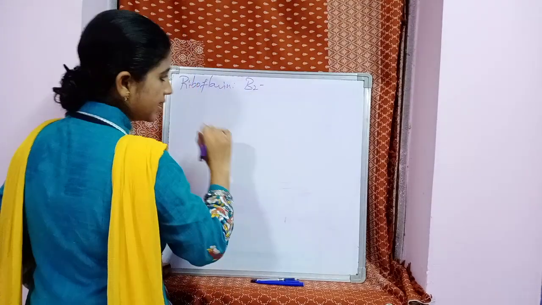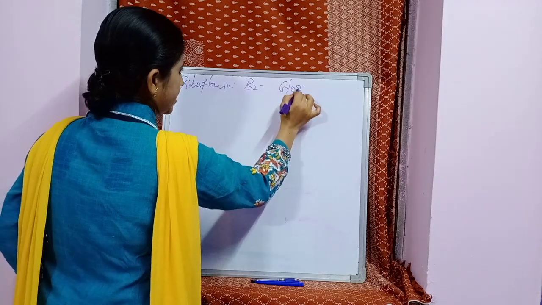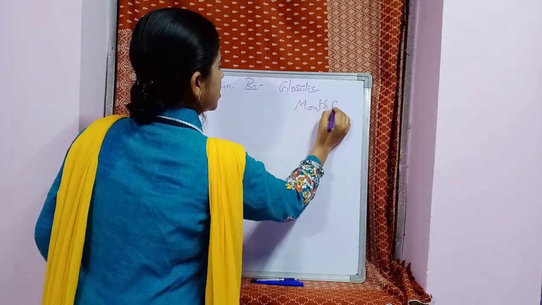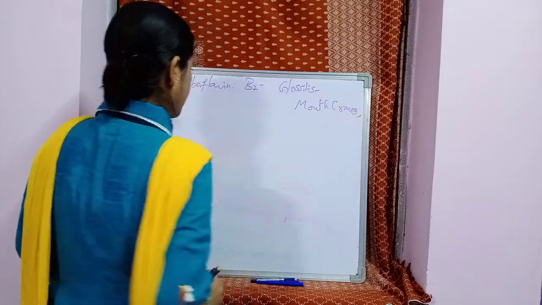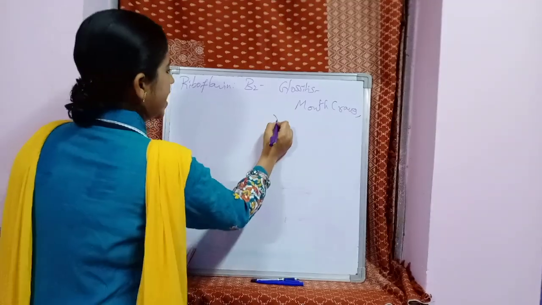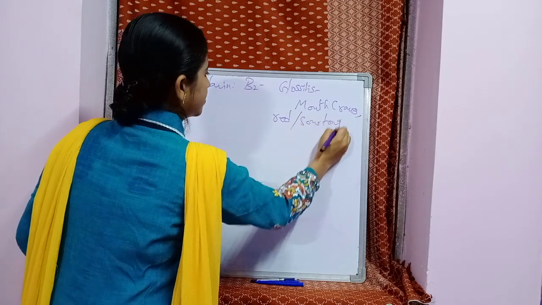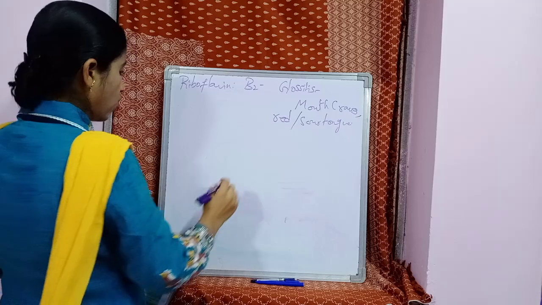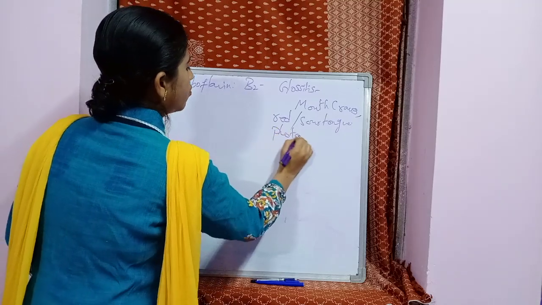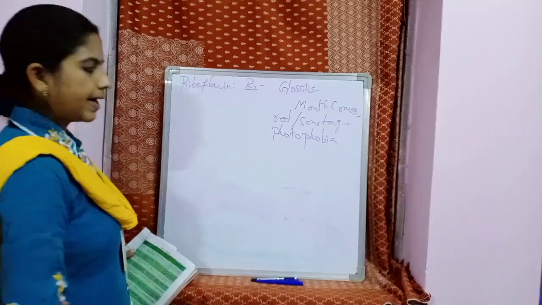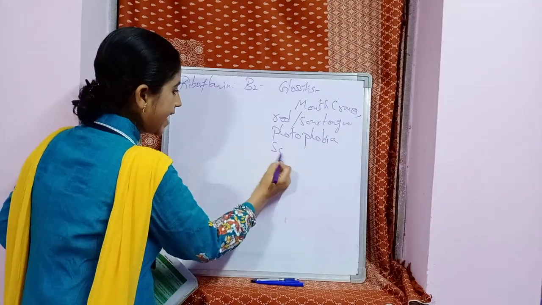Its deficiency disease is glossitis. What are the symptoms of glossitis? Mouth cracks at corners. And next, red or sore tongue. And photophobia, and scaly skin.